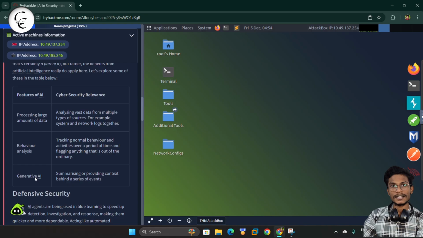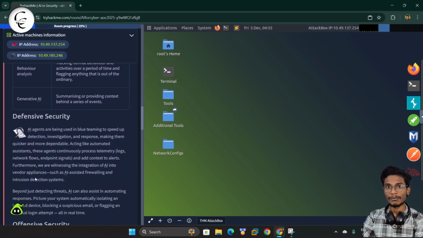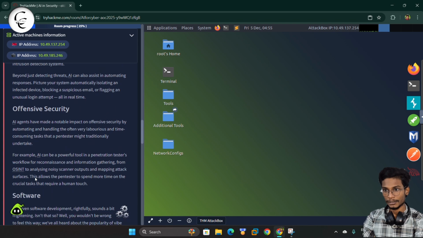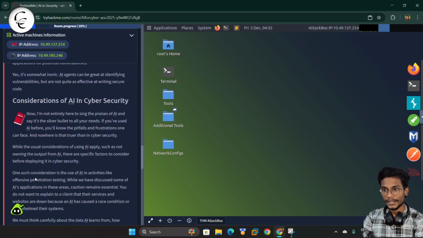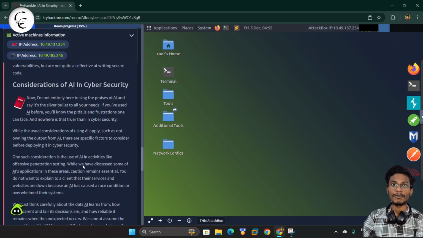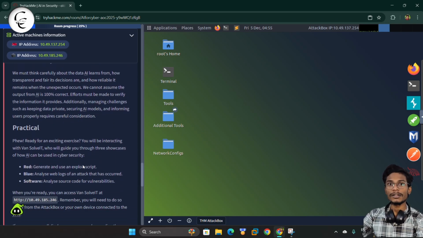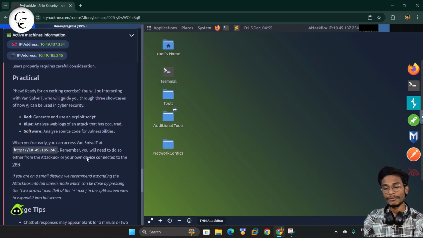Like we can process large amounts of data. In cybersecurity, we have to work with lots of data and information. So to analyze all that, we can take the help of AI. We can work with defensive, offensive, and all the work in cybersecurity. We can do that, but very easily using the help of AI.